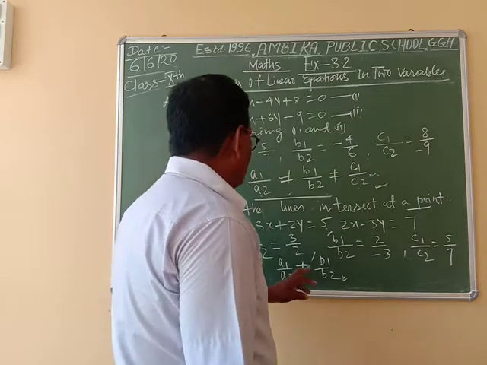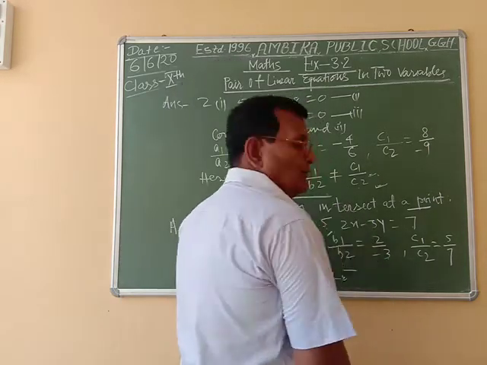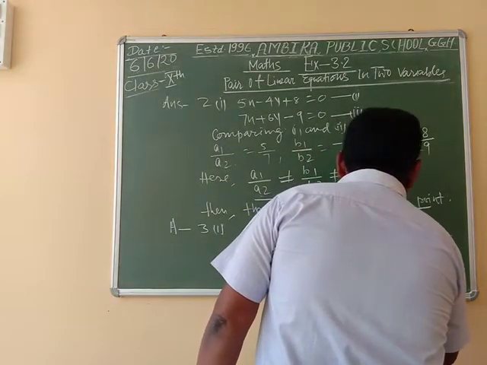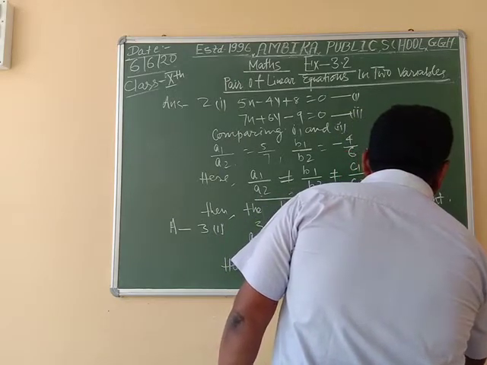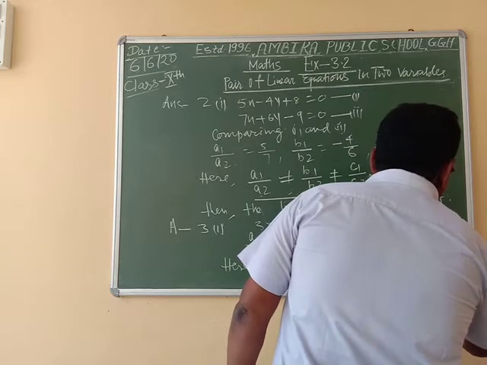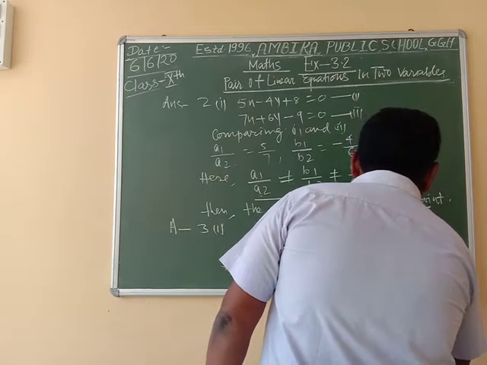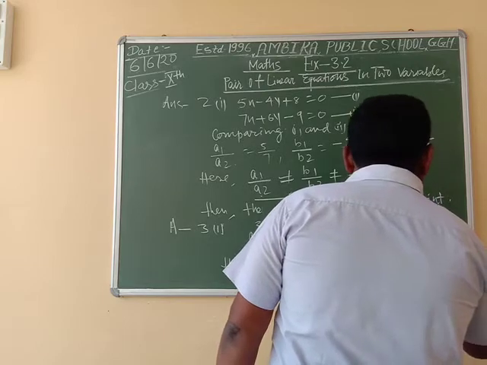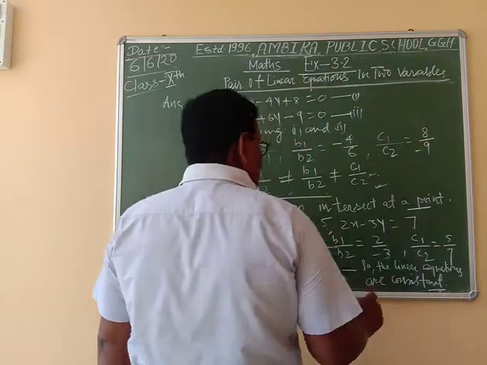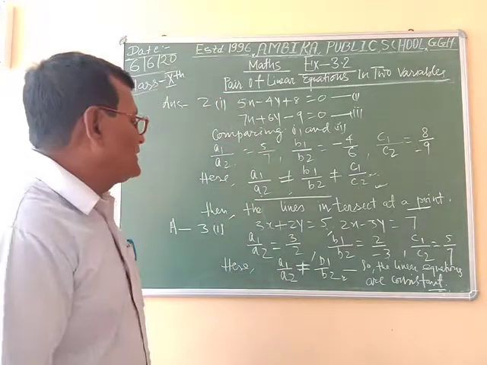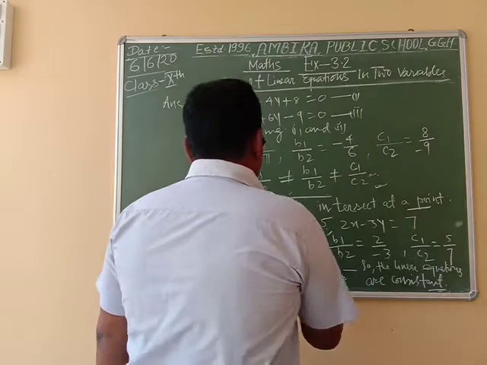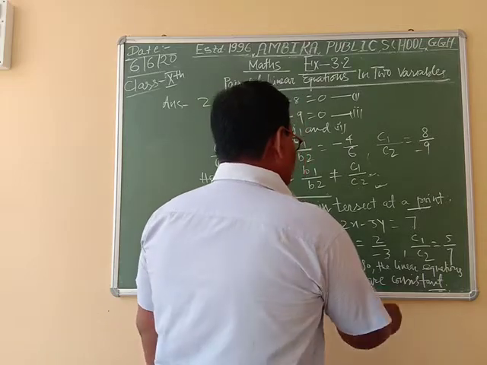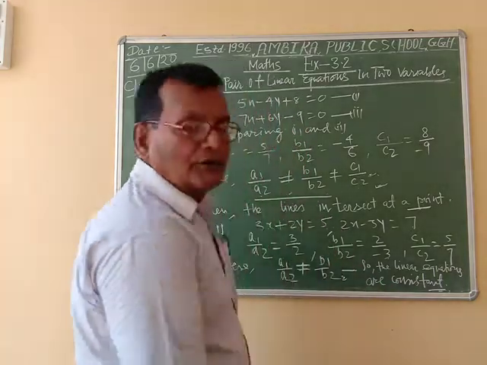Here A1 by A2 is not equal to B1 by B2, so we can write the linear equations are consistent, because in this situation the equation has only one unique value.